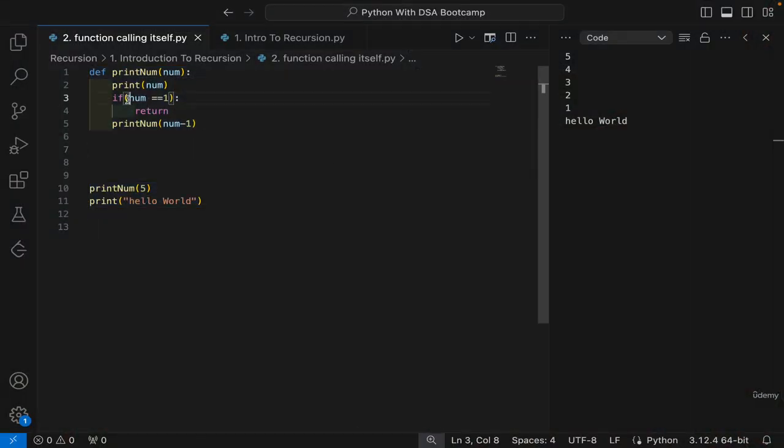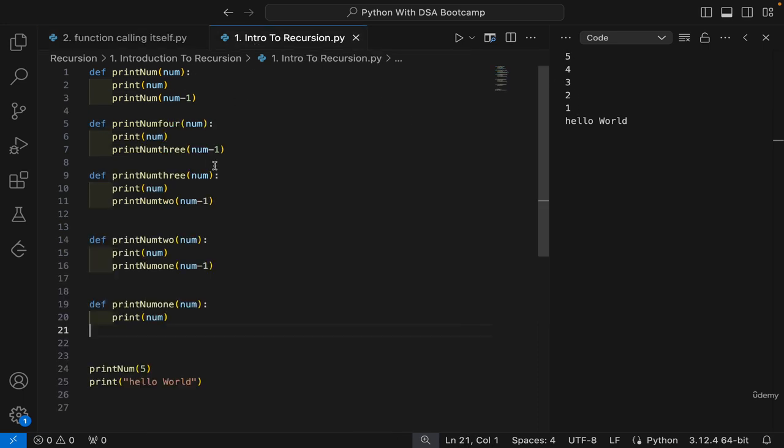When the number is equal to 1, I am asking this function to return specifically. Okay, don't call for the next function in your line. Don't call for 0. You just return. And we are effectively able to do the same thing, which in the last class we did with so many functions.